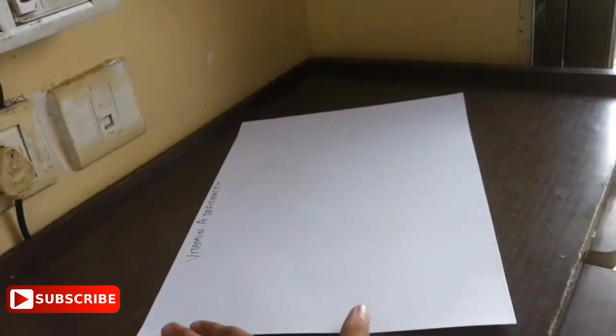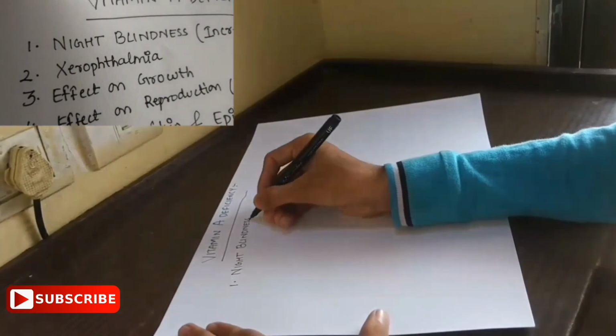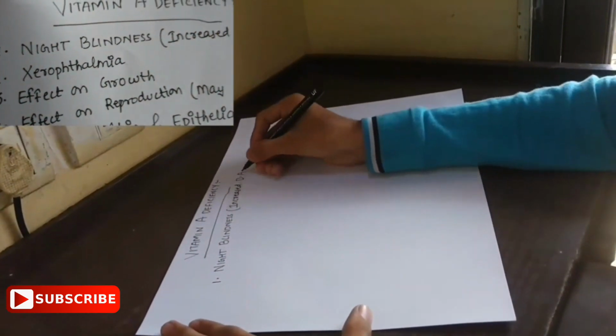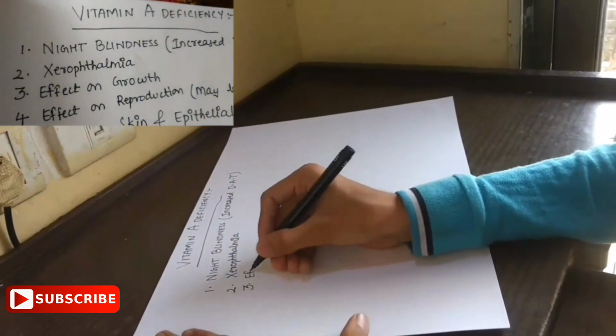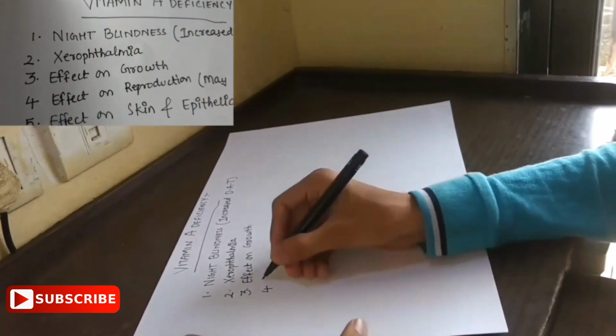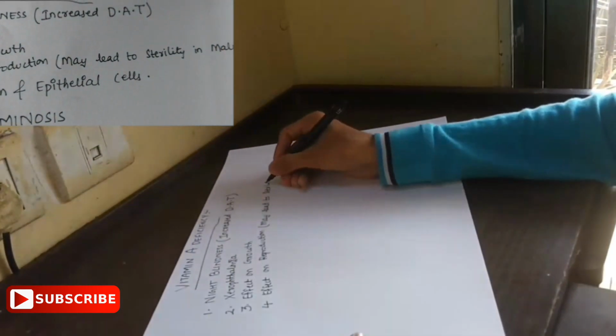Coming to the deficiency part, vitamin A deficiency leads to night blindness, that is, an increase in dark adaptation time, and xerophthalmia. It has an effect on growth, it has an effect on reproduction, it may lead to sterility in males, and it has an effect on skin and epithelial cells.